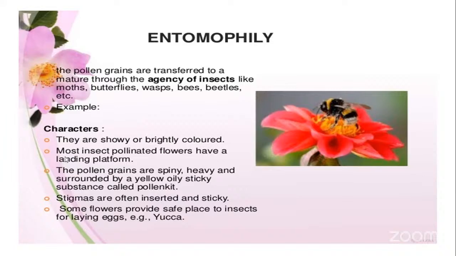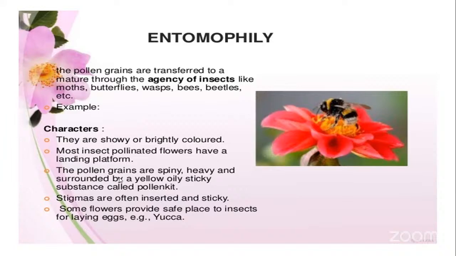So mostly all the insect pollinated flowers will develop very big petals. The size of the petals will be big enough so that the insect can land on it very easily.